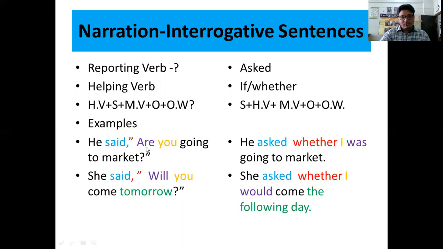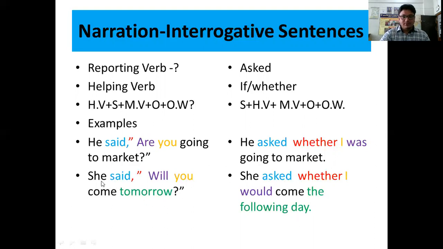Here it was a verbal question because it started with a helping verb. That is why we got whether. After that we changed the subject and helping verb. The subject has been brought in place of the helping verb, and the helping verb has been brought in place of the subject. In short, if we give them number one and number two, we have to interchange number one and number two. After that, we have to replace the question mark with a full stop.